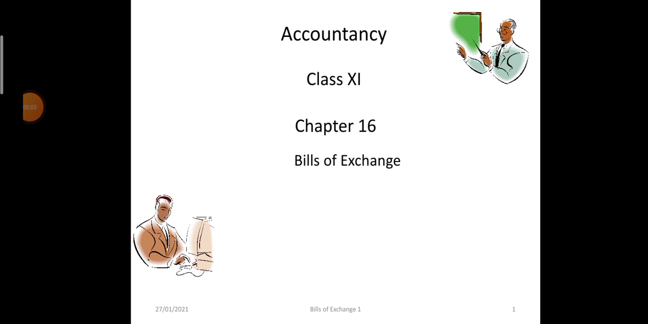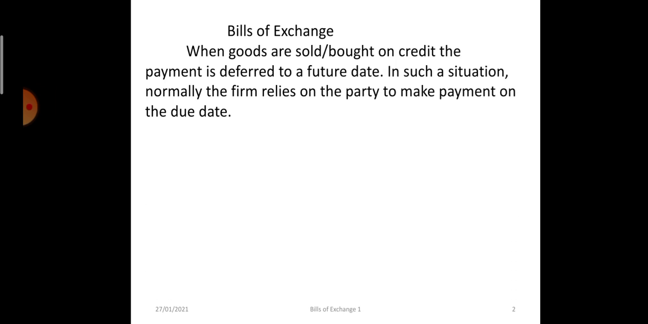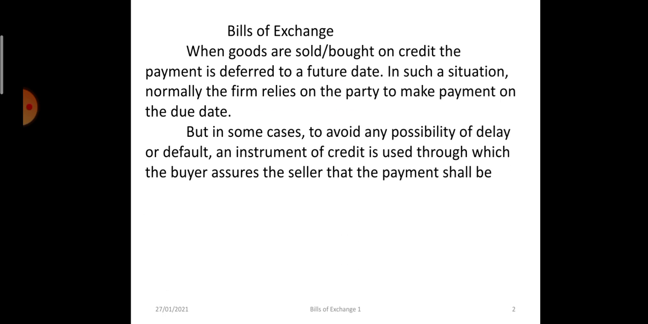In this video, we are going to start chapter 16, Bills of Exchange. What do we mean by bills of exchange? Goods are sometimes sold and bought on credit, and the payment will be paid on a later date. In such a situation, the firm has to trust the party to make the payment on the due date, but sometimes it is not the case.